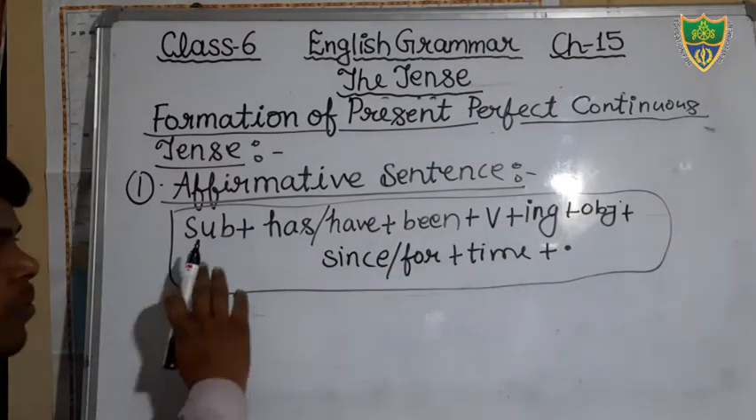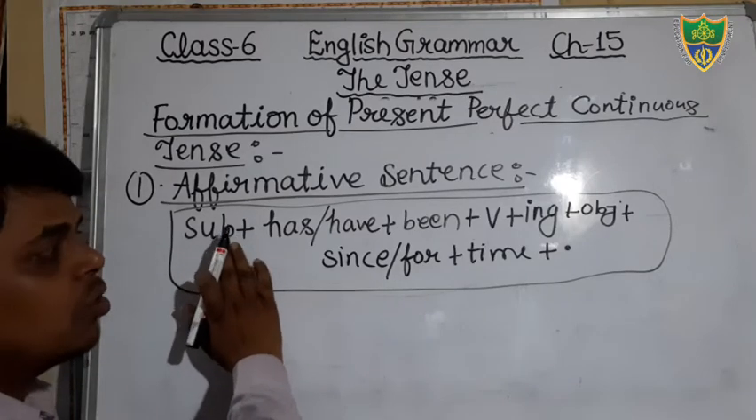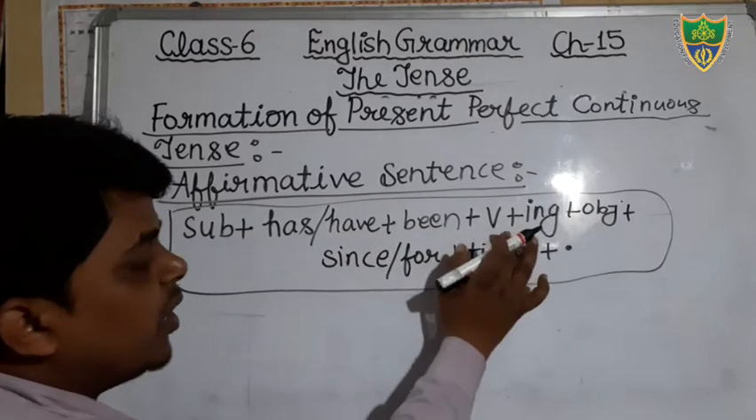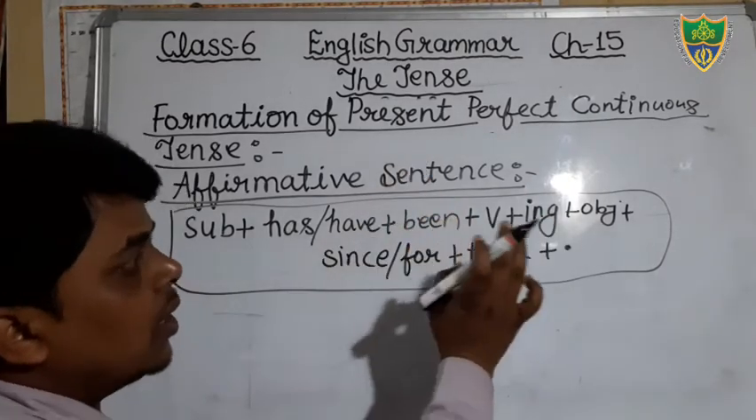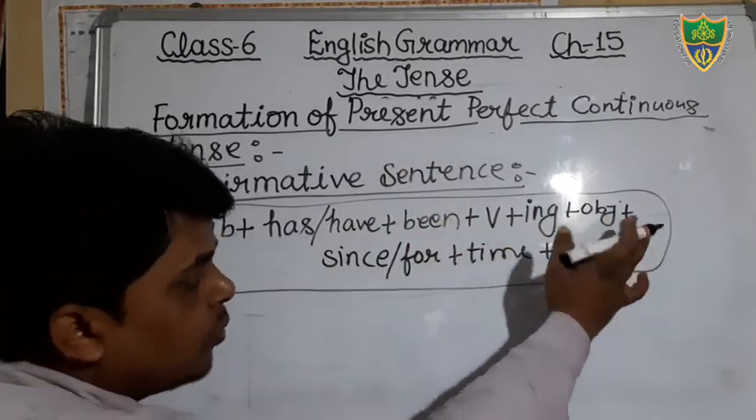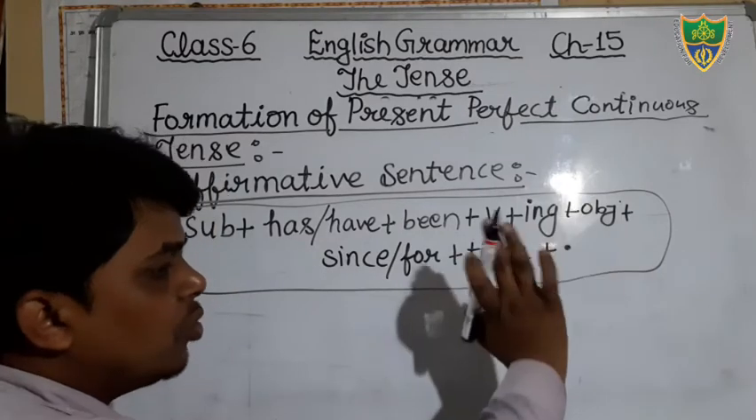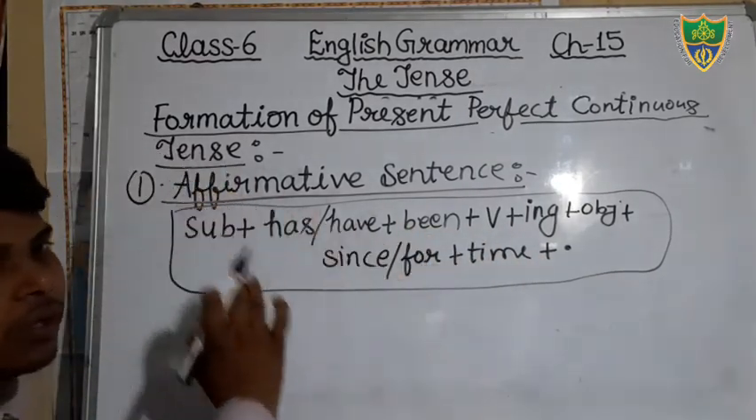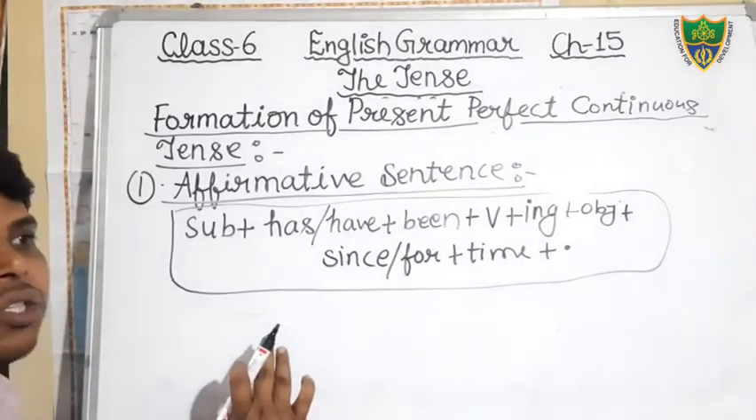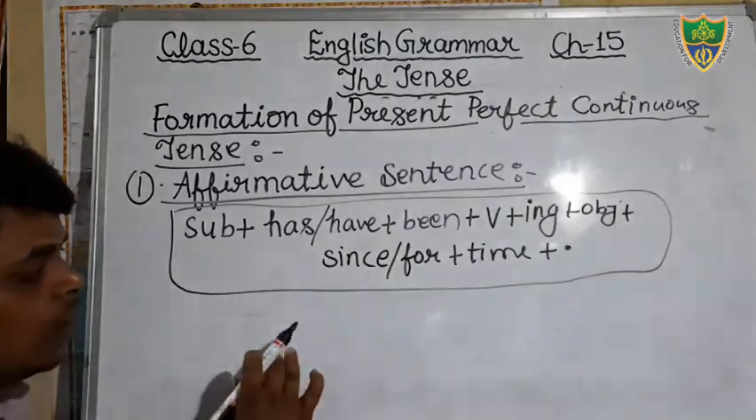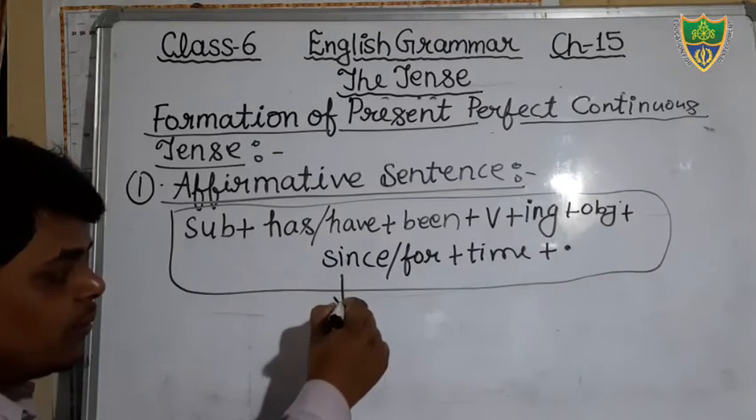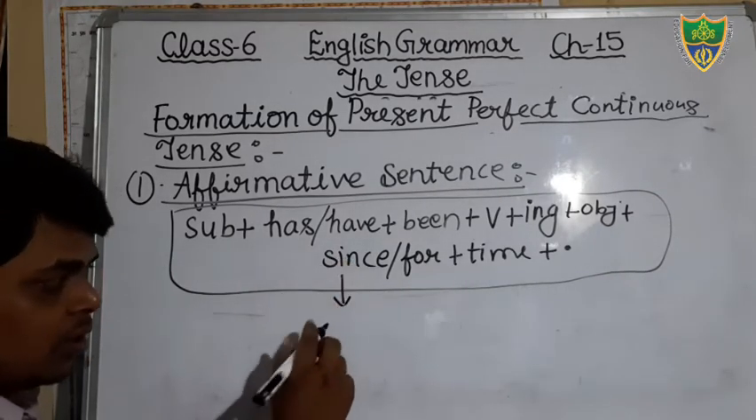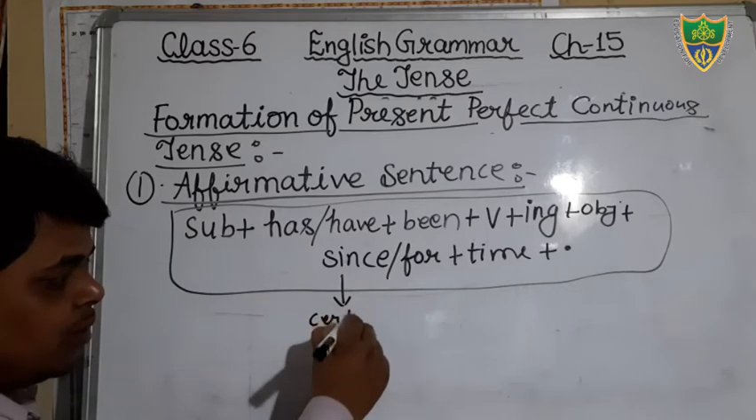Just see, there will be a subject, and according to the subject we will use has been or have been. Then after the verb, in the verb we will add ing, and then if there is an object, you will mention the object. If there is no object, we will not mention it. And then after that, since and for. Students, in this tense you have to show the time, and for a fixed time, just listen here, for a certain time, for a fixed time we will use since. Okay, for the certain time, you should keep in your mind.